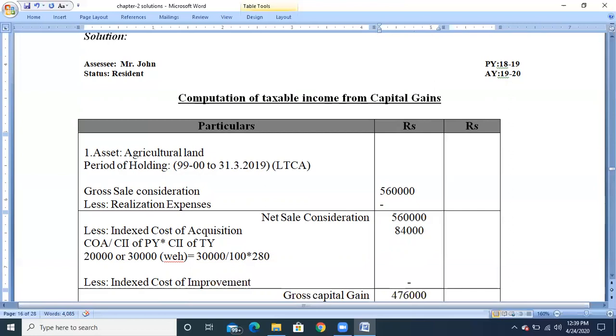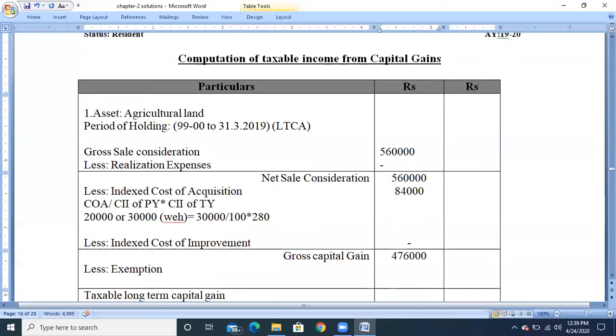Now, from the gross capital gain, claim the exemption, if any. But in the problem, they have not purchased any new agricultural land, so there is no exemption. So exemption will be taken as nil. So the income from long-term capital gain is 4 lakh 76,000.